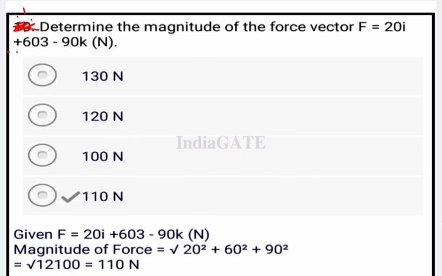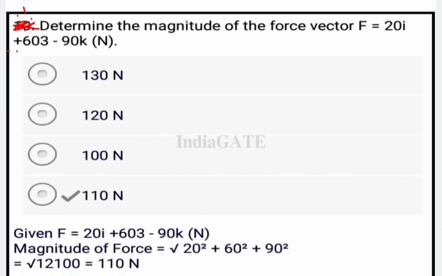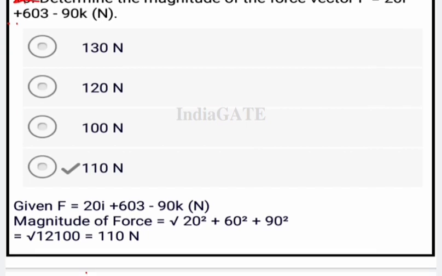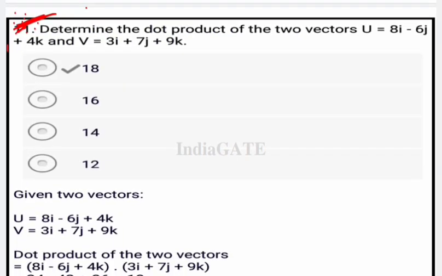Now come to the next question. Determine the magnitude of the force vector F equal to 20i plus 60j minus 90k. Now what is the correct answer for this? So given the value is here. Now the magnitude of the force is the square root of 20 squared plus 60 squared plus 90 squared. So it is going to be 110 Newton. So option D is your correct answer. Now come to the next.